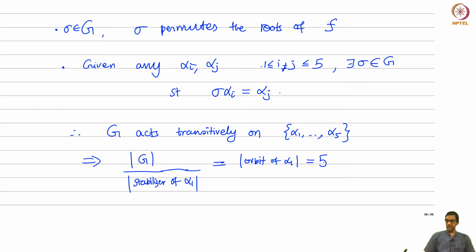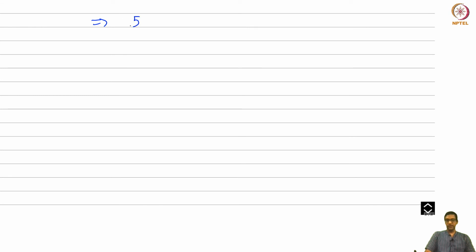What this means is that the cardinality of the group is of the form 5 times something. So 5 divides the cardinality of the group. I still don't know that G is S5, but at least I know that 5 divides the cardinality of the group. And so what can I conclude by that? This means that there exists a 5 cycle, right? So there exists an element of G with order 5.